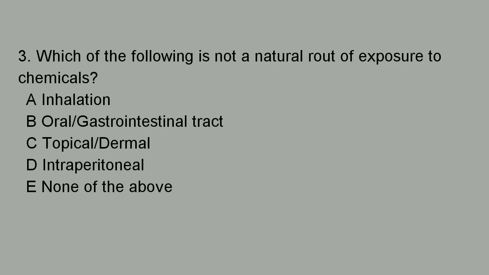Next question is, which of the following is not a natural route of exposure to chemicals? Option D, intraperitoneal. Intraperitoneal is not a natural route of exposure to chemicals. Option D is right.